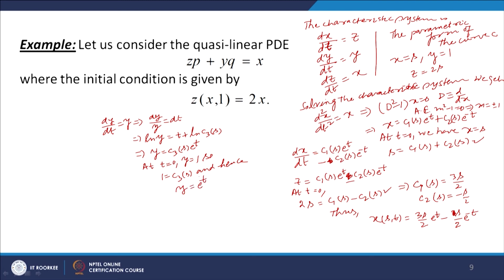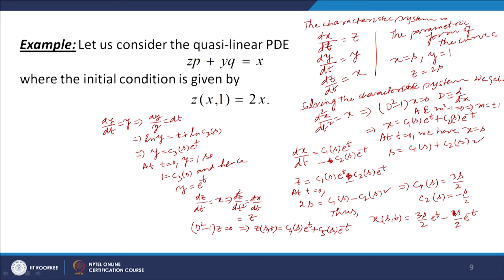Now, let us solve for z. We have dz by dt equal to x. So, let us differentiate once more. We get d square z by dt square is equal to dx by dt, which is equal to z. So, we get again (D square minus 1) z equal to 0, which gives you z(s,t) equal to some constant C4s into e to the power t plus C5s e to the power minus t.